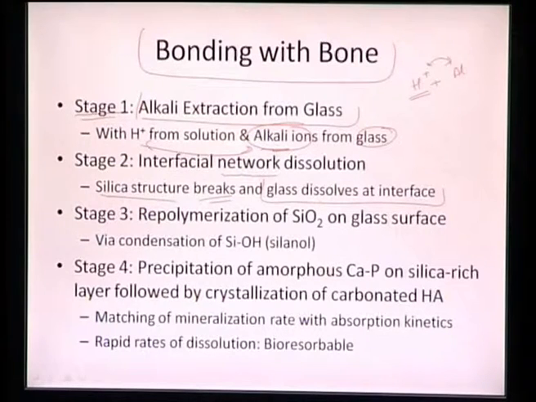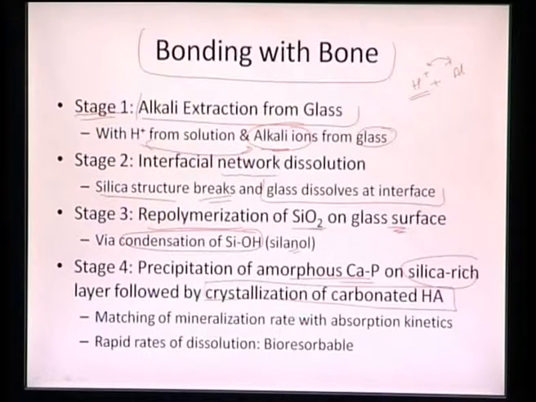And in the third stage, what we see is that silica starts repolymerizing on the glass surface, and that occurs via the condensation of silicon OH, SiOH ions, that is nothing but silanol. So again silica starts getting polymerized on the glass surface, and from that we start seeing precipitation of calcium phosphate on the silica rich layer, and with the presence of aqueous medium, we also see crystallization of carbonated hydroxyapatite.